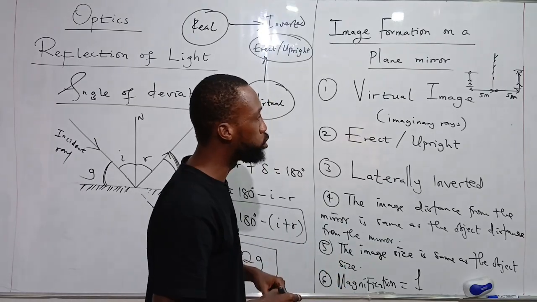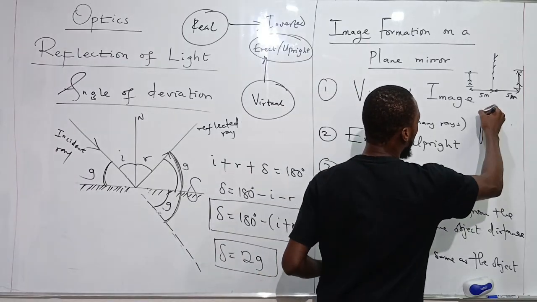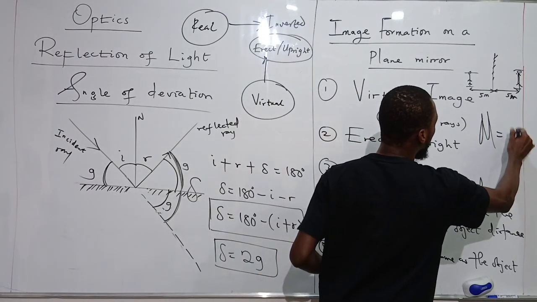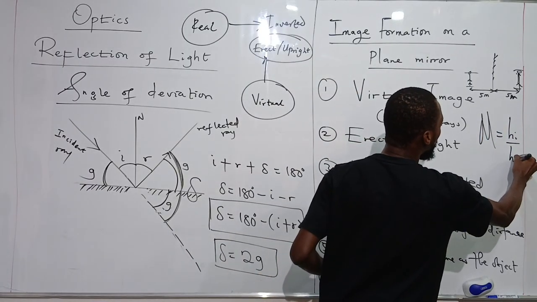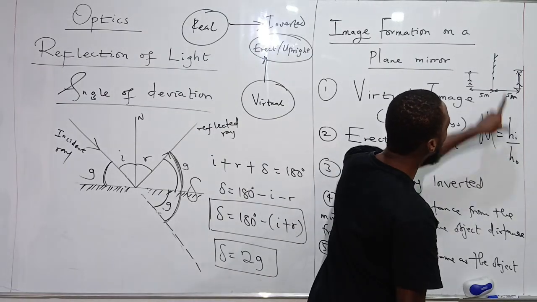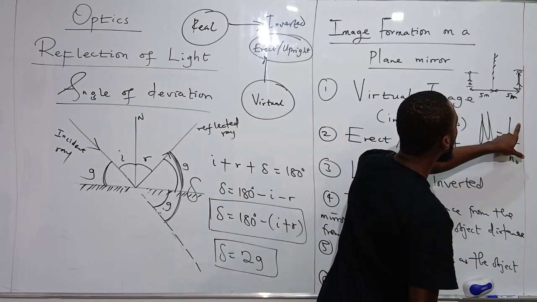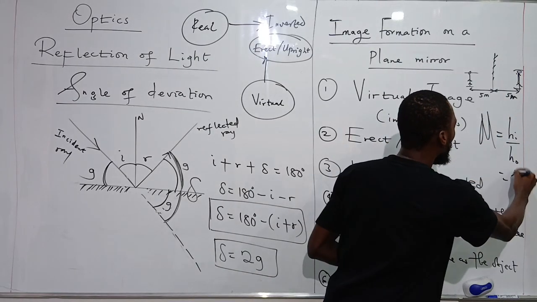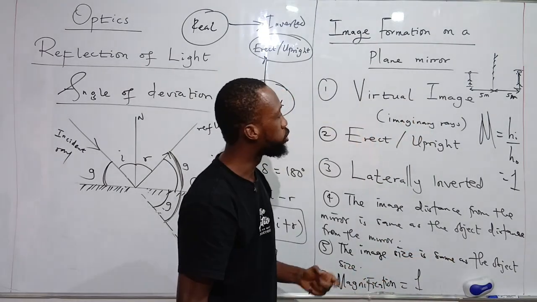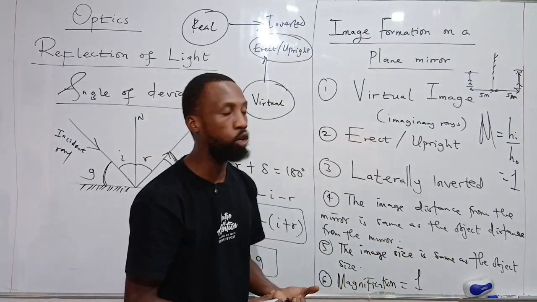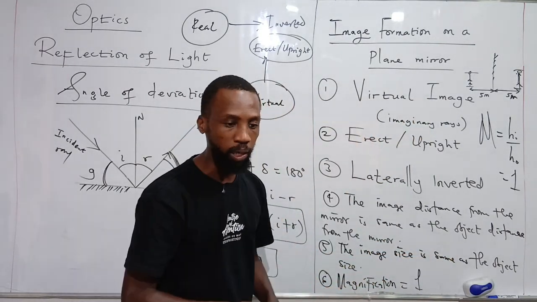Because when we get to curved mirrors now, we are going to introduce magnification. And magnification is just the ratio of the image height to the object height. So if the image height and object height are the same, 10 over 10. What's 10 over 10? 1. That's just what we are saying. So that is why magnification is equal to unity for a plane mirror.